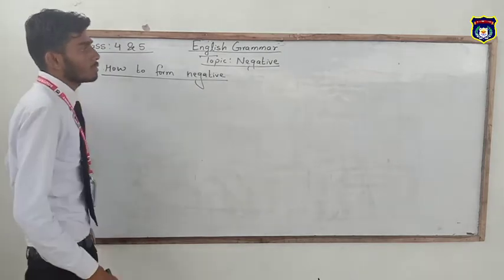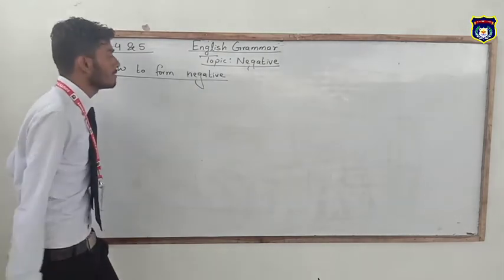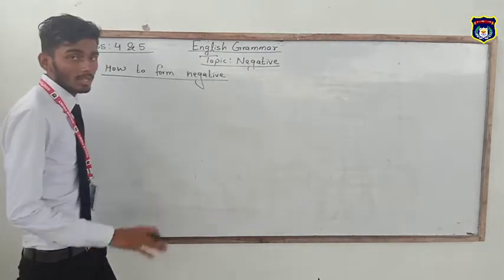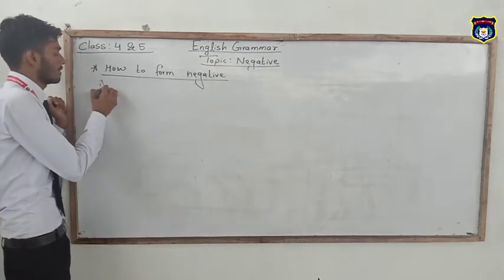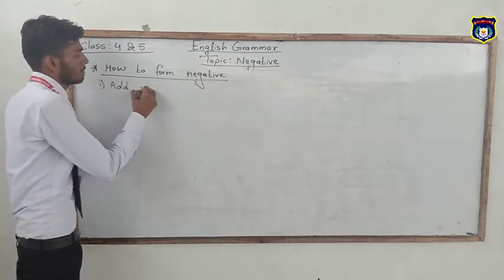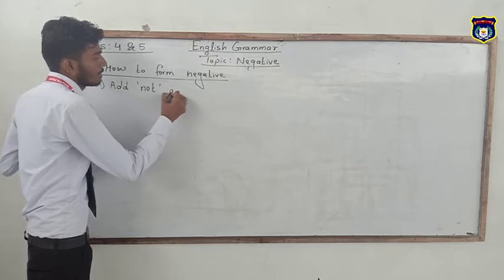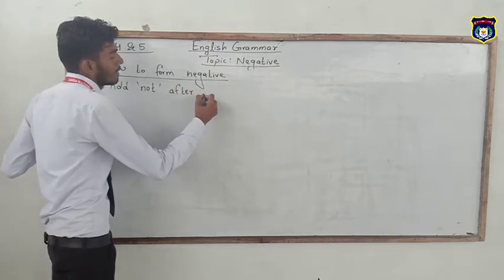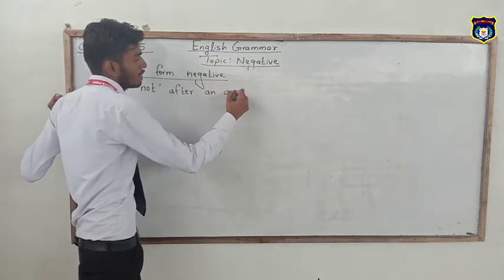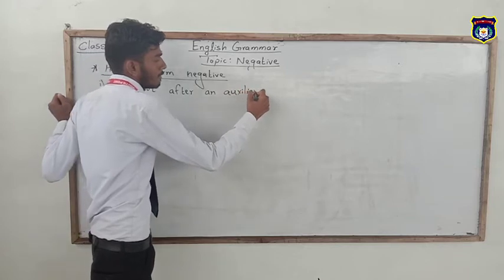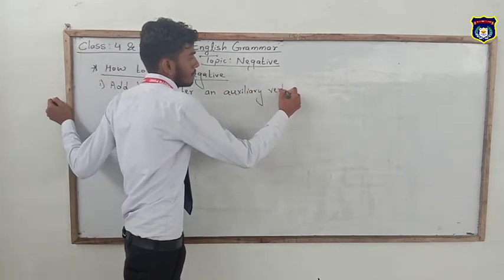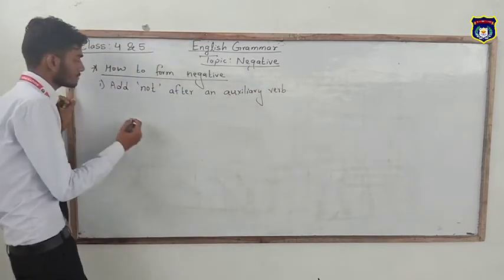Generally, to change a sentence into negative, we have to add not after the auxiliary verb. First one is add not after an auxiliary verb. Just like example,